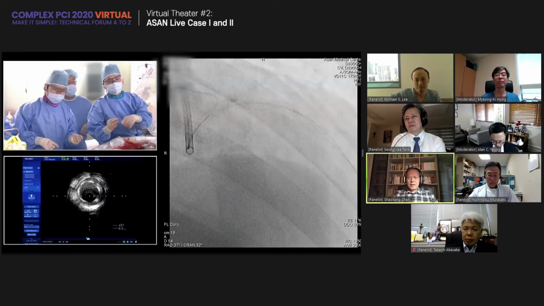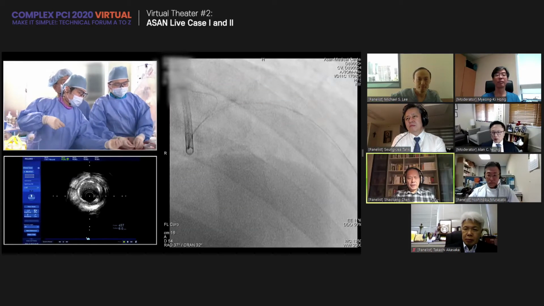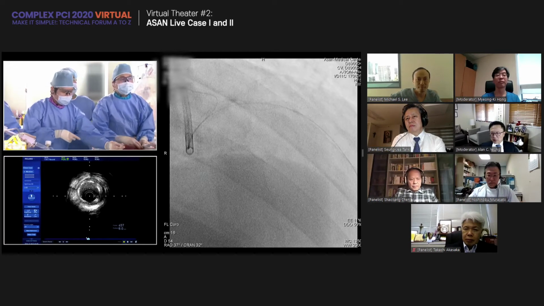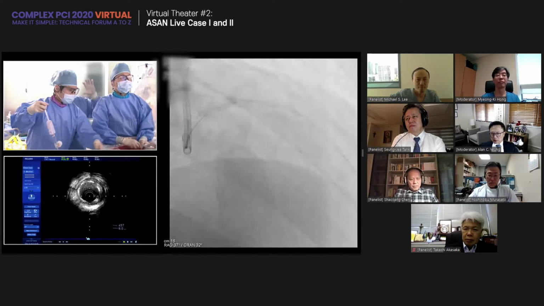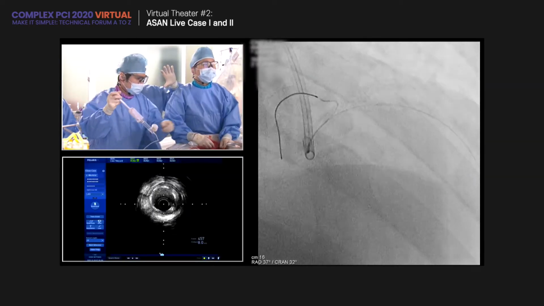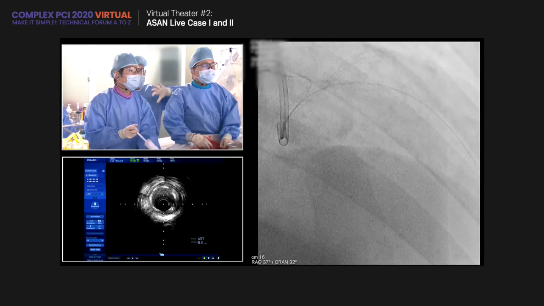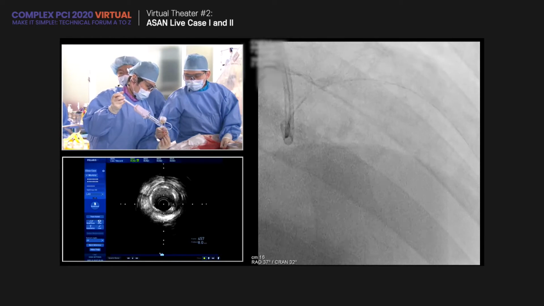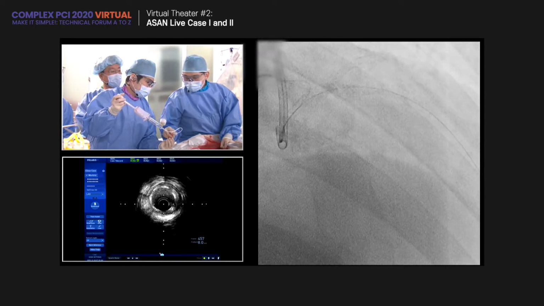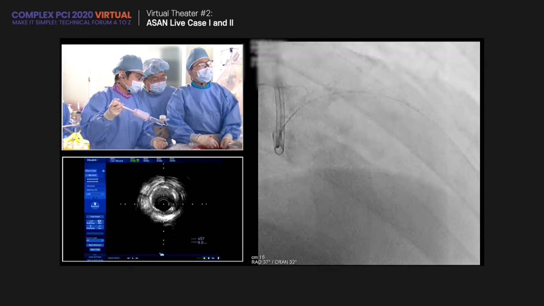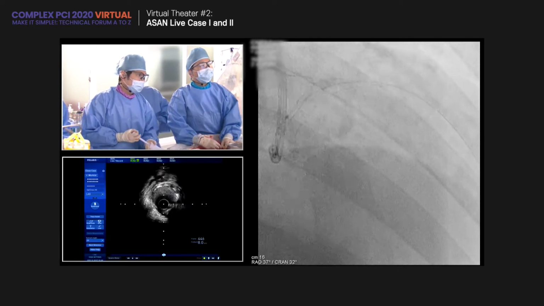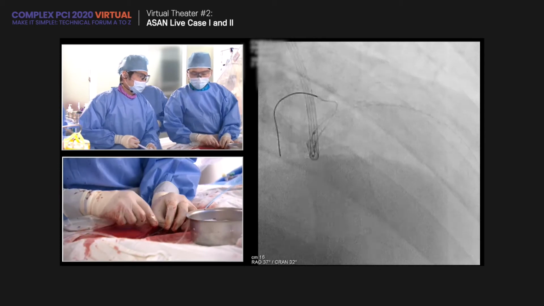So how much is the minimal lumen area distal to the stent in the LAD? We want to maximize the stent diameter. After the stent placement, more than 2.5 means at least 5 millimeter square. So I think that may be quite enough. So we're going to do 2.75. This is 3.0 NC, a 3.0 non-compliant balloon. Be careful.